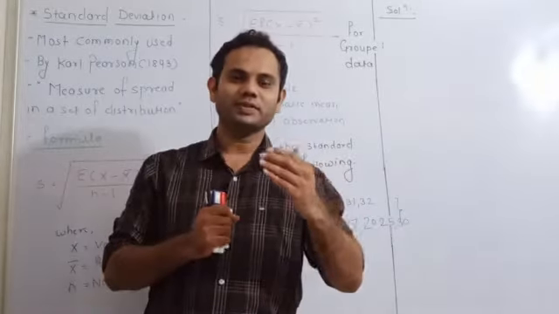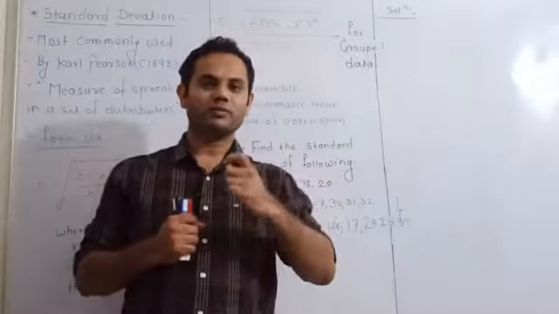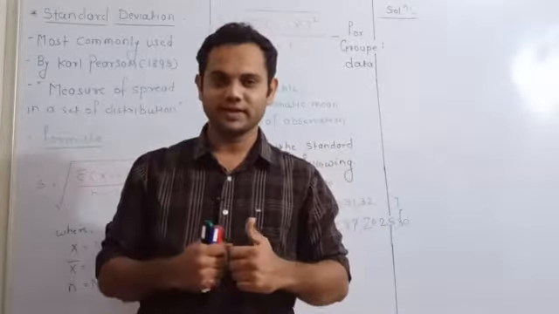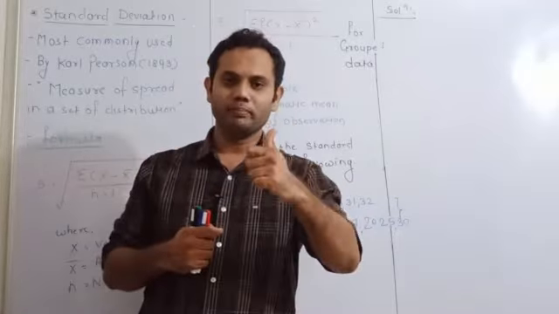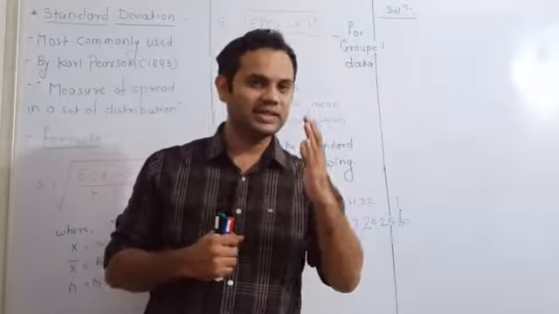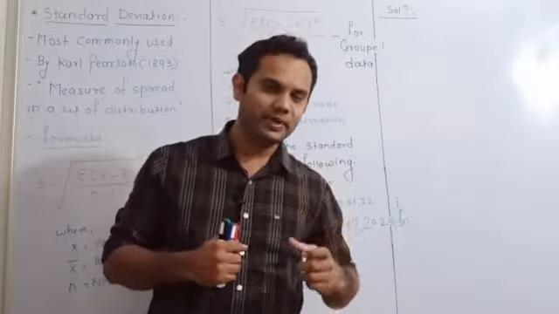So measure of dispersion takes into account each and every observation, which was lacking in some of the measures of central tendency like median and mode. In median we only take the central value, and in mode we only take the highly repetitive value.